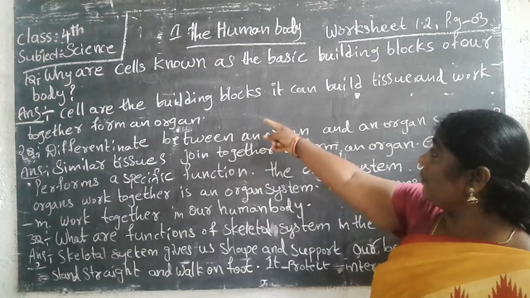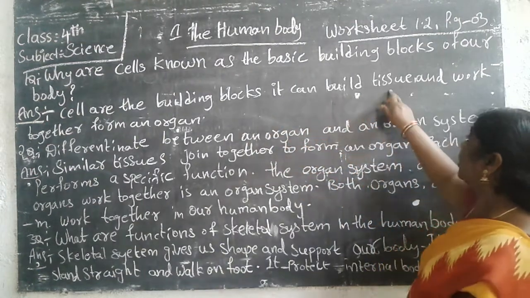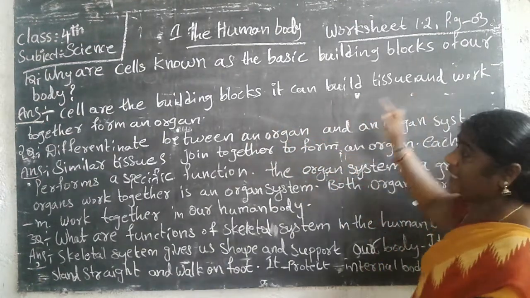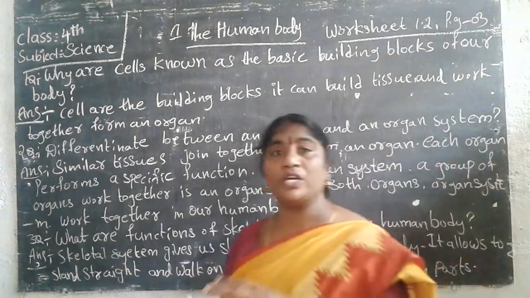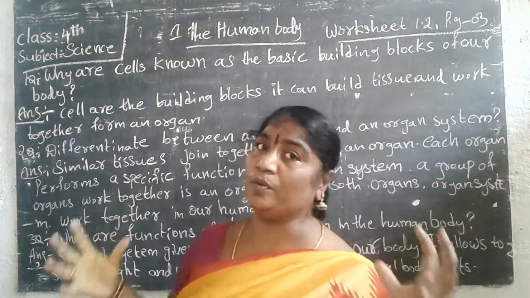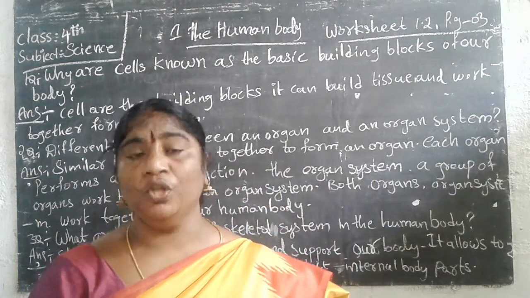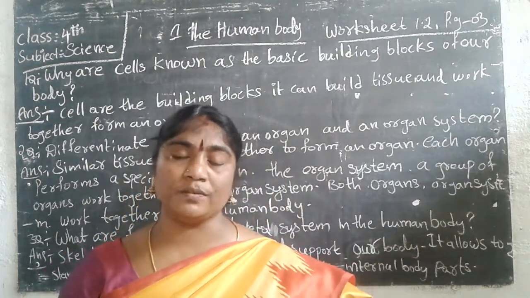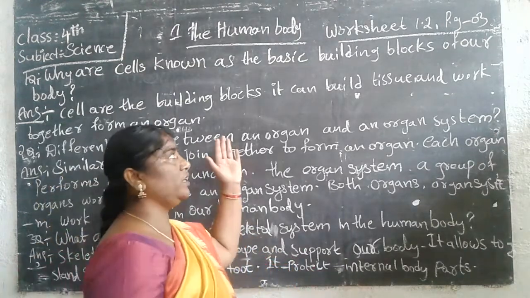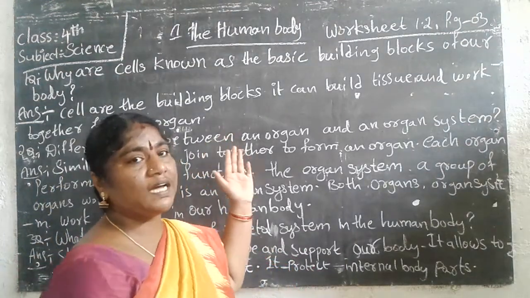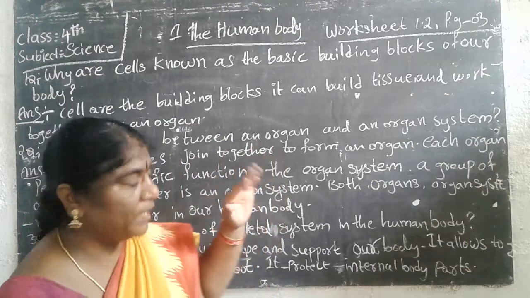Cells work together, groups of cells form tissues, and tissues work together to form an organ. That's why we call cells the building blocks of our body.